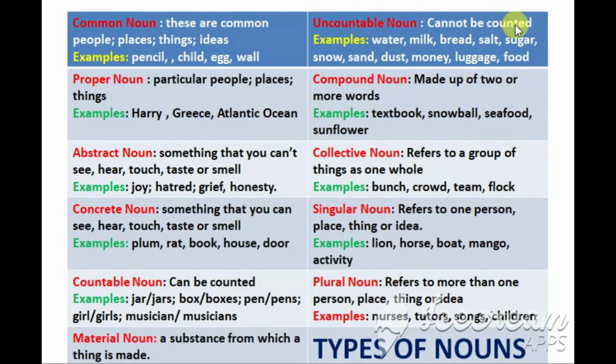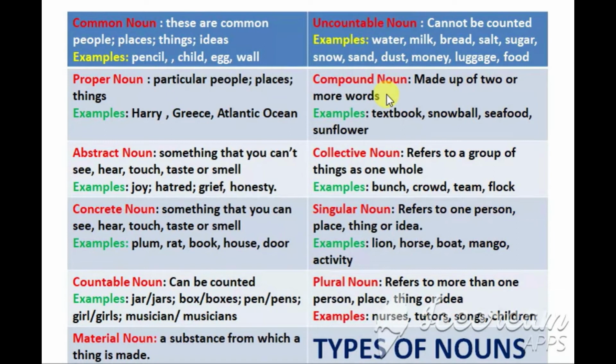Uncountable nouns, they cannot be counted. For example, water, milk, bread, salt, sugar, snow, sand, dust, money, luggage, food. These are different examples of uncountable nouns, nouns that cannot be counted.